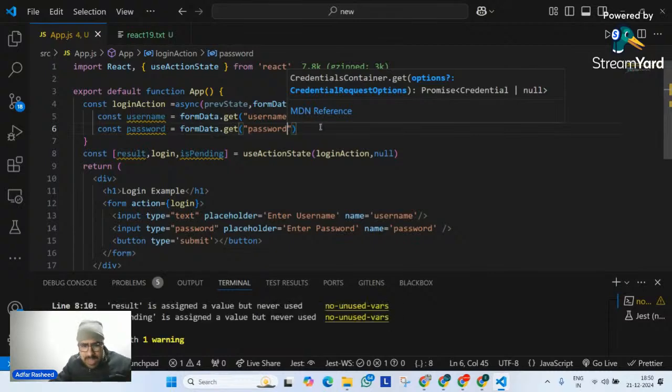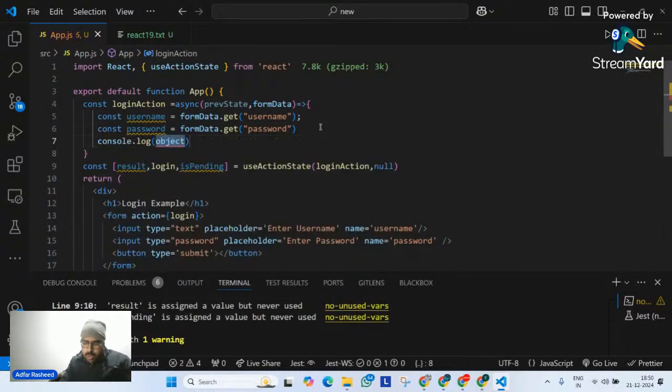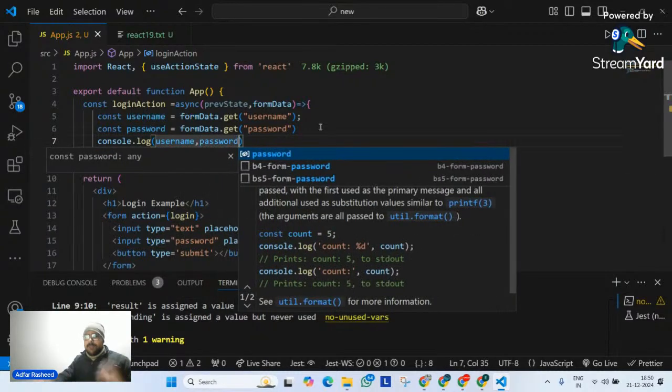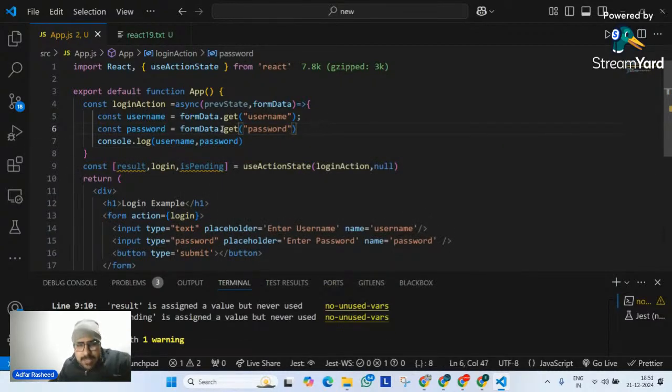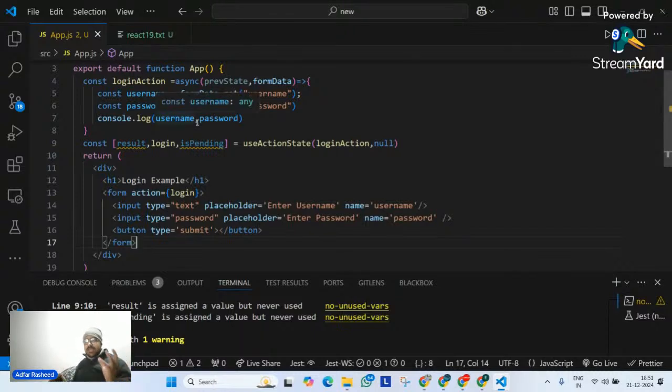Now, what's happening over here? What am I trying to do? Pay close attention. console.log username, comma, password. Now you will be thinking, sir, what is this form data? Form data is not like React, any new feature. It's a JavaScript API. Whenever you perform an action from a form, there's an API inside JavaScript called form data, which holds the information of that particular form.